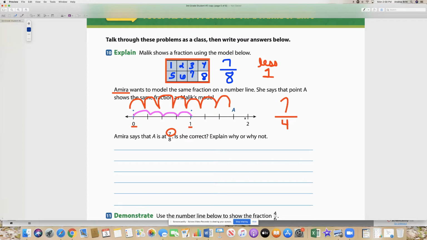But you can't count all of those when you're making your denominator. So she messed up because she counted all of these as being 8 spaces when really her denominator has to be a 4 because you have to count the spaces in between 0 and one whole. Okay? All right.